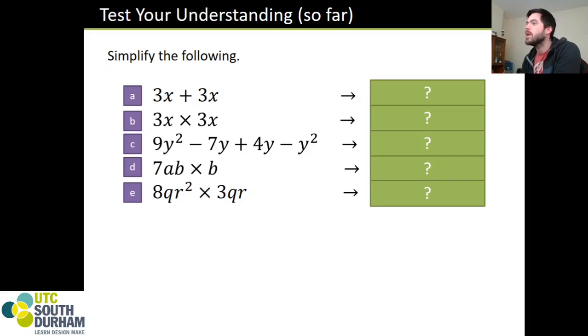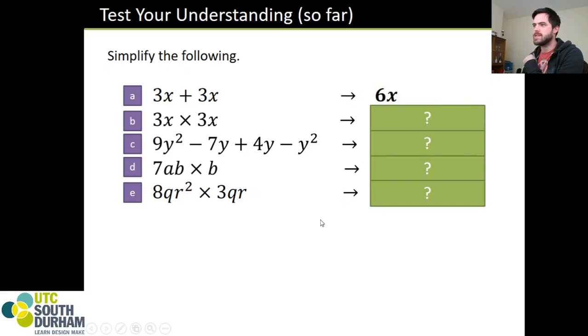And now the answers. You'll notice that we've been given a slightly different combination, so you did need to be paying attention here. 3x plus 3x. That's the rules that we spoke about previously. That's a 6x. 3x times 3x, however, that's the 3 times 3 is 9 and the x times x is x squared.